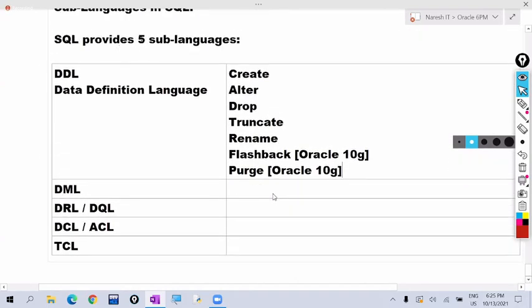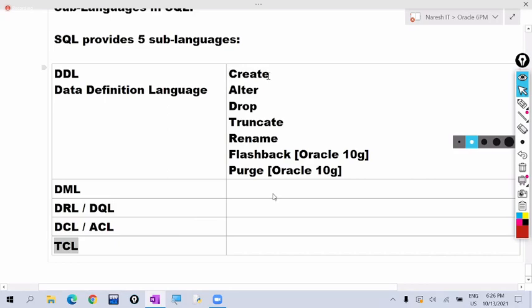So SQL provides 5 sub-languages. Every sub-language provides some commands to us to write queries. The 5 sub-languages are DDL commands, DML commands, DRL or DQL commands, DCL or ACL commands, and TCL commands.